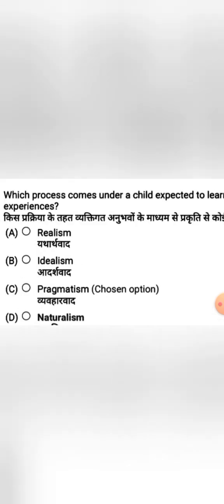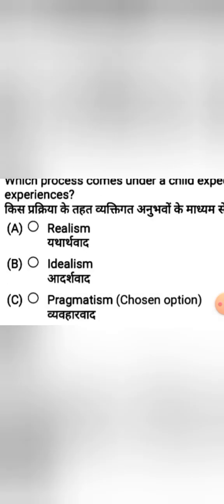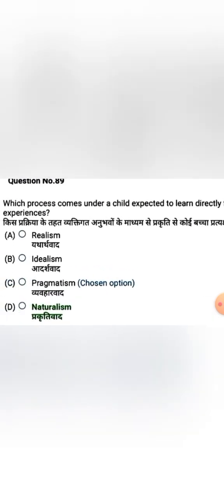And the next question, which process comes under a child expected to learn directly from nature through personal experience? Options, option A realism, option B idealism, option C pragmatism, option D naturalism. A child expected to learn directly from nature through personal experience is known as naturalism. Option D is the correct answer.